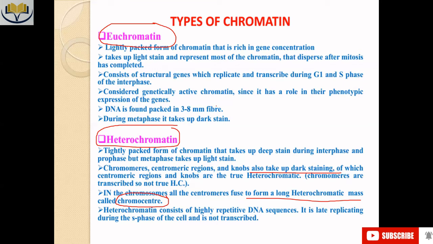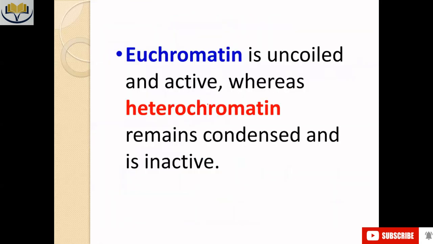Now, how are you able to distinguish between this euchromatin and heterochromatin? If you stain any chromosome part, you are able to see that euchromatin parts are light in color, but the heterochromatin parts are dark. Okay, so euchromatin is uncoiled and active, whereas heterochromatin remains condensed and inactive. So euchromatin means, I am repeating this to you, when the DNA structure is loosely attached.